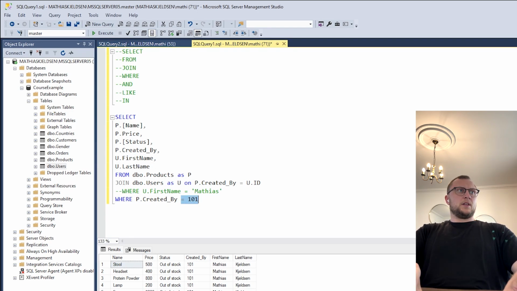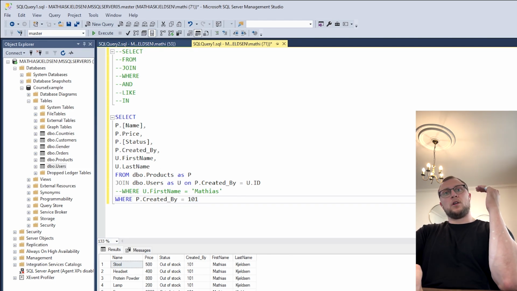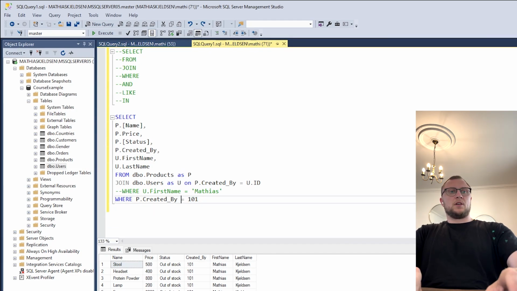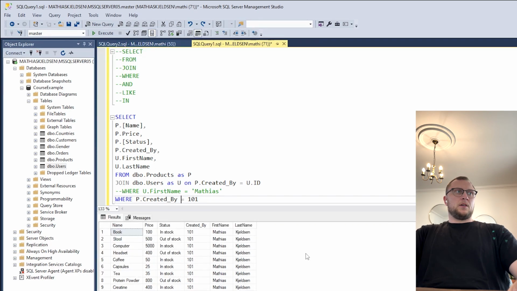We do that by combining it in either the where or the and statement. So it's part of that. It's not a new row where like something is like this. It's part of the where statement. So if we run this, we get a little bit more content out to look at.